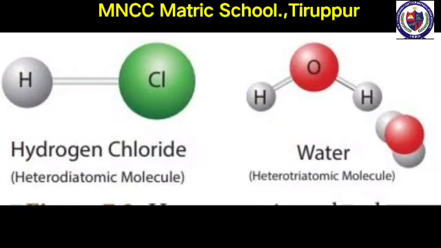Next we move to heteroatomic molecules. The molecule that consists of atoms of different elements is called a heteroatomic molecule. A compound is a heteroatomic molecule. The number of atoms present in the molecule is called its atomicity. Consider hydrogen chloride. It consists of two atoms but of different elements, that is hydrogen and chlorine. So its atomicity is 2. It is a heterodiatomic molecule. Similarly, the water molecule contains two hydrogen atoms and one oxygen atom. So, its atomicity is 3. It is a heterotriatomic molecule.